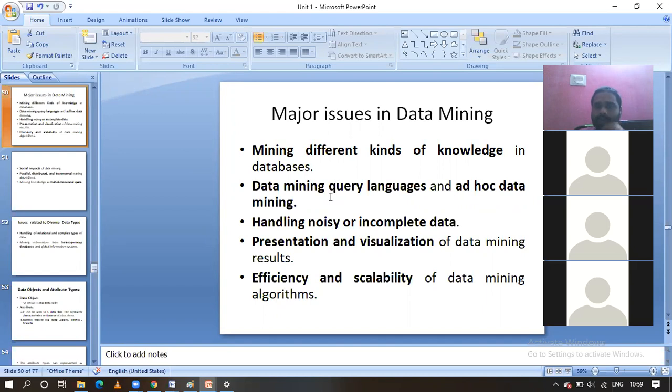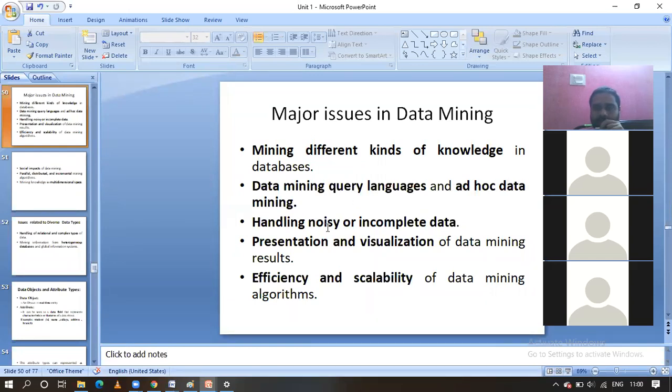In addition to that one, guys, the data mining consists of huge amount of data that will be placed in the data warehouse. How you are going to extract? Obviously we are going to use the query language and ad hoc data mining tools also for doing this. What query language we are using, what ad hoc data mining we are using, that is also one of the issues related to the data mining.